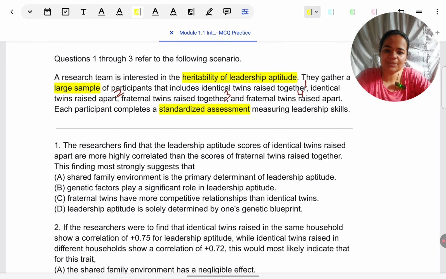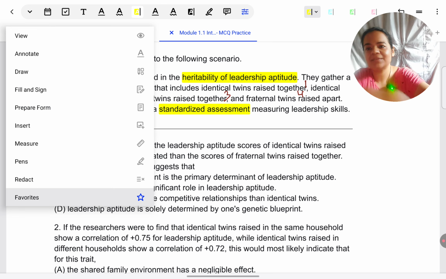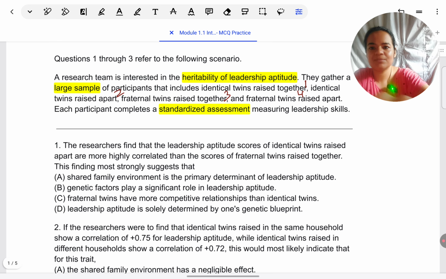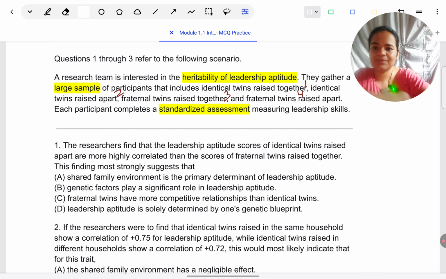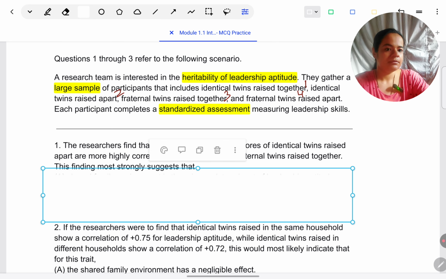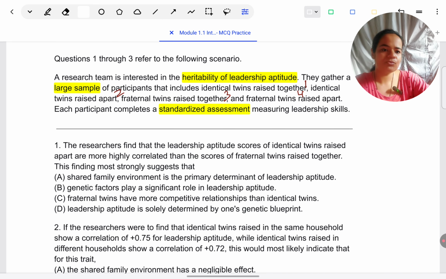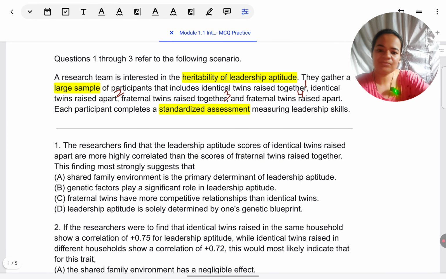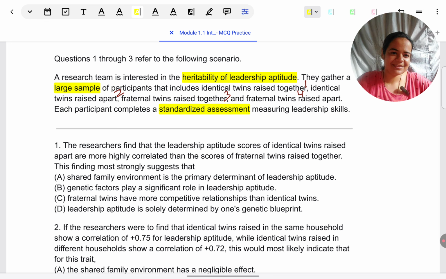Let's look at the first question now. Remember what I have told you, cover the answers and only read the question first. If you've forgotten about that, just do that. As I told you previously, you can also make use of some of the features on your digital devices. Like for example, these response choices are there, mask them like this. Read the question, think of what the response can be, and after you've thought of the response, remove the mask and see whether the answer you have thought of is there amongst the choices or not. Right now I'm not doing that, but I hope you will practice in that way. Like I told you, I just have to be quick with this lesson.